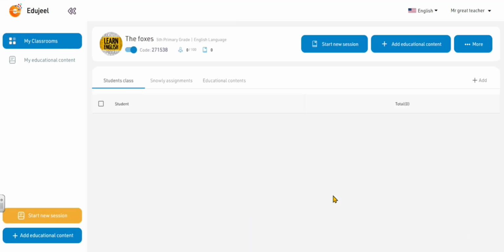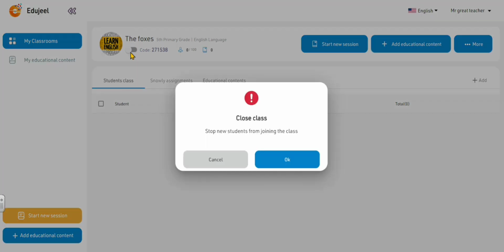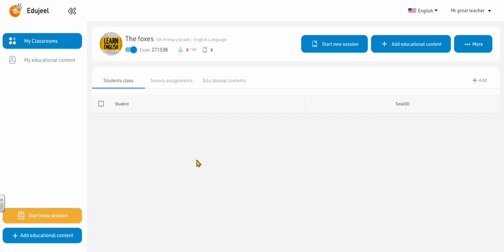So now let's go to the content of this interface. Look here, you have the code of the class and this button for closing or opening the class, as you can see here. This is the code that you're going to share with your students. This is how to start a new session, and we will start a new session together, of course. And this button, as we said before, is for adding educational content. For this button, which is More, you can update your classroom if you want to make any kind of update.